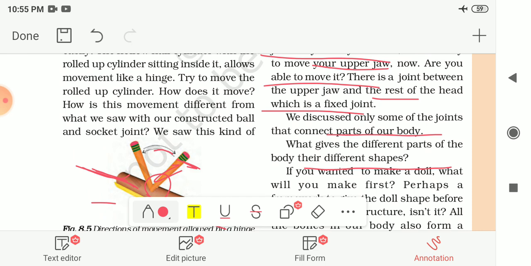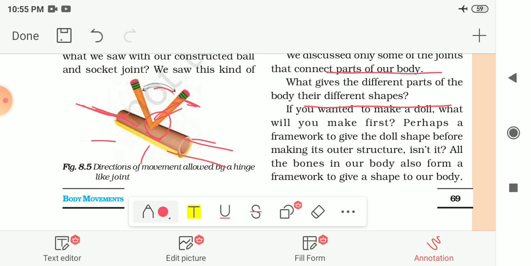We can see that our body parts have different shapes. So what gives these different shapes? If you wanted to make a doll, what will you make first? If you want to make a picture of a doll, what will you make first?